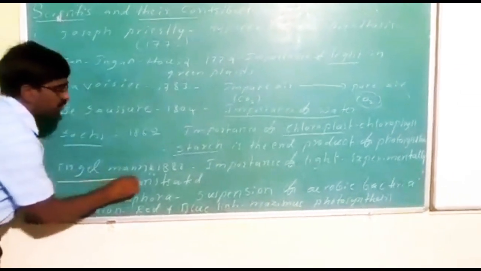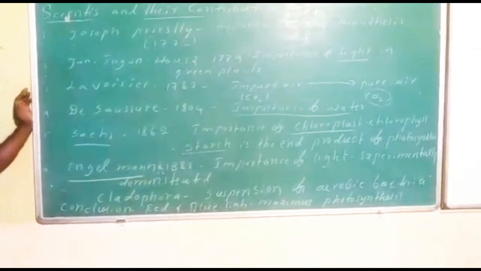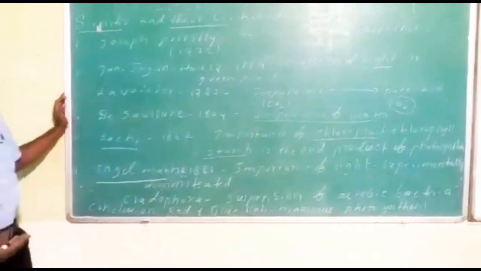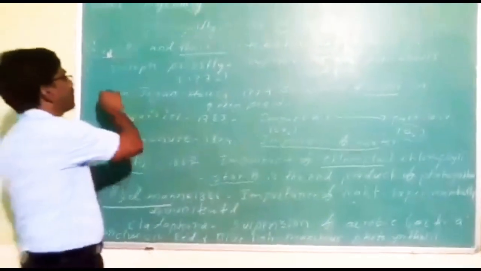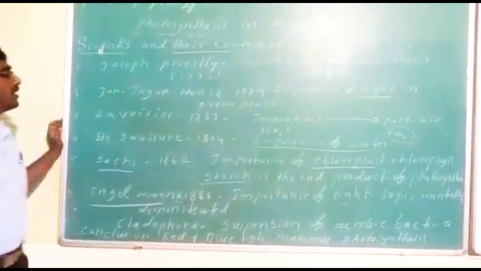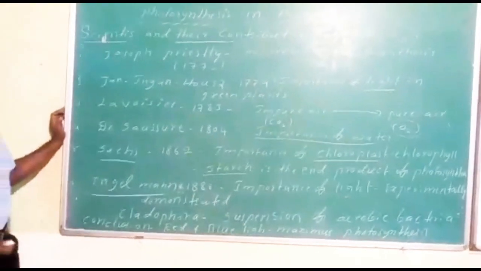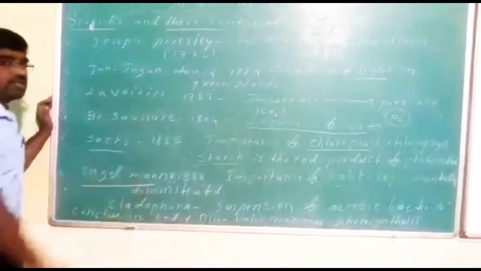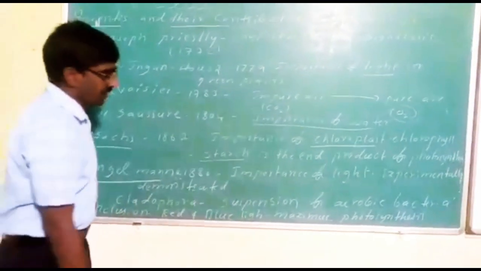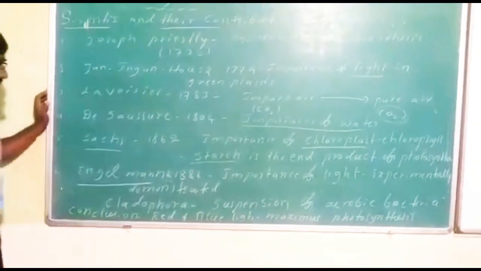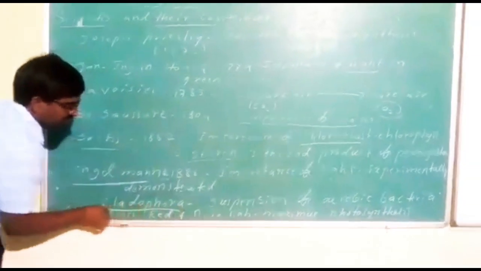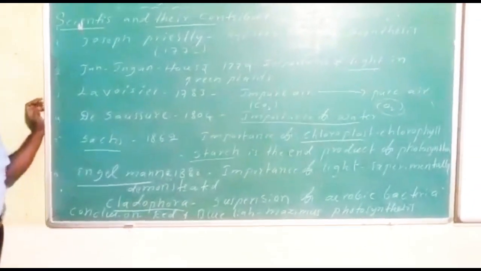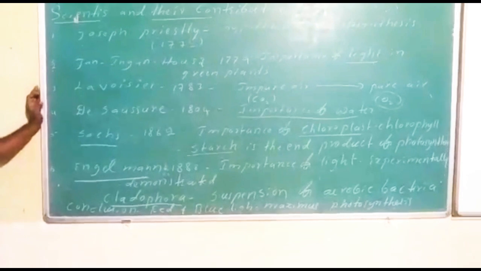Engelmann, one more scientist, explained that light is important. The statement was already given by Ingenhousz, but it was experimentally proved by Engelmann with the help of aerobic bacteria and Cladophora. He demonstrated that VIBGYOR light is necessary for photosynthesis.